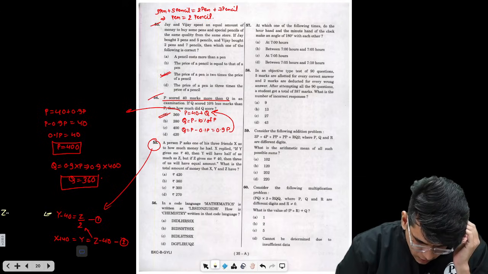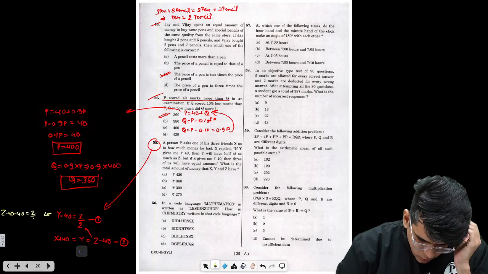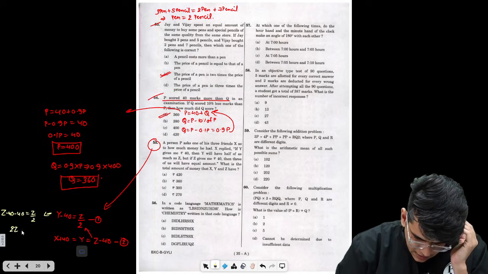So Z minus 40 minus 40 equals Z by 2. So this is nothing but 2Z minus 160 equals Z. So Z is nothing but 160.